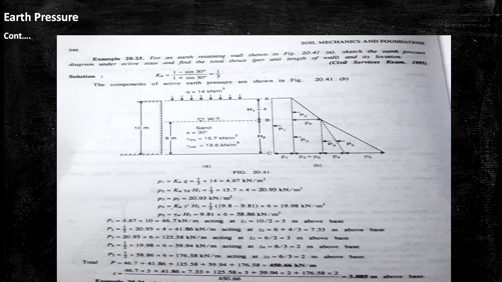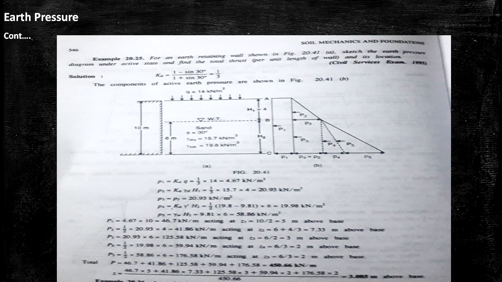Z2 means H2 plus 4 by 3. 4 means H1, so H1 by 3 means 4 by 3. So 6 plus 4 by 3 is equal to 7.33 from the base of above. Then we calculate P3, that is 20.93 into 6. The value of P2 and P3 is same.